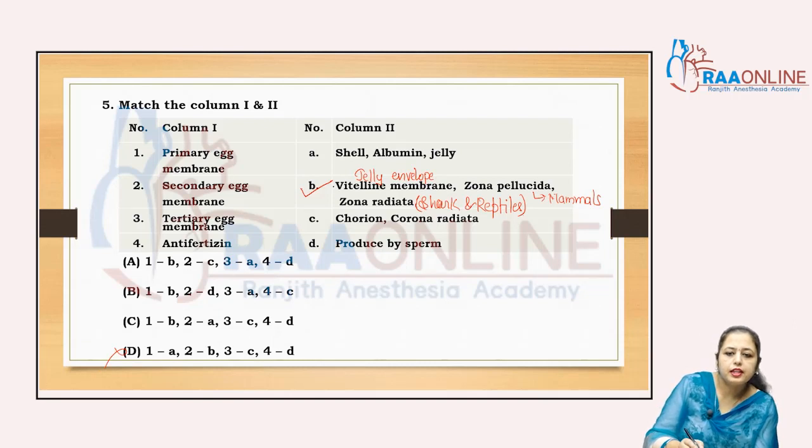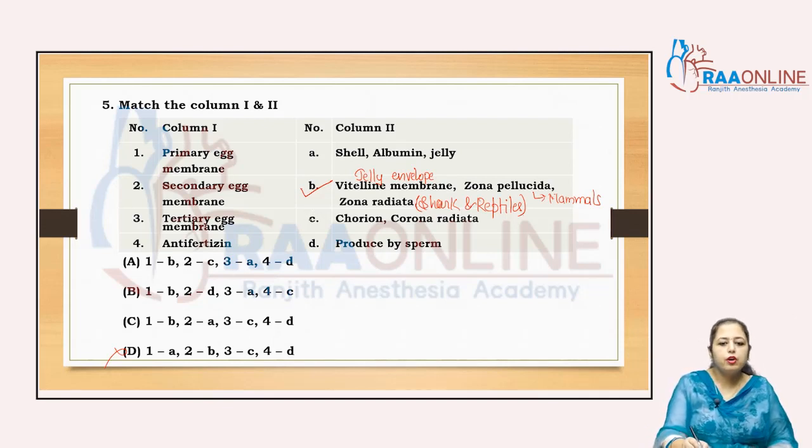Secondary egg membrane is chorion and the corona radiata, right? So 1B, 2C, and that chorion is present as the secondary membrane in the insect's egg, and that corona radiata is present as secondary membrane in the mammals, right.